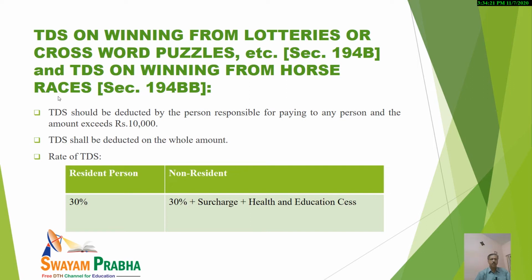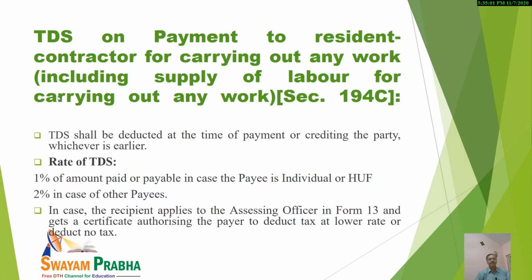Again, it should be noted that it is a duty of the payer to deduct the TDS on such winnings in case the amount is more than 10,000. Up to 10,000, nothing is required to be deducted. And kindly note that TDS shall be deducted on the total amount, on the entire amount. And what will be the rate of TDS? It is 30% in case of resident person, and in case of non-resident, it is 30% plus surcharge plus health and education cess. So it must be kept in mind.